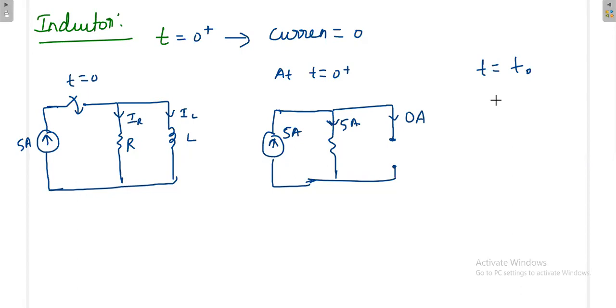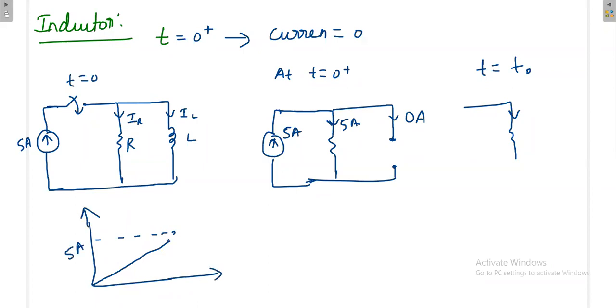Okay, it is between the switching time and before the steady state. When we are in the middle, again what will happen? The current cannot increase suddenly, but gradually, because the current across the inductor can increase gradually. Again it will reach the maximum value. It will reach the 5 ampere at some time.